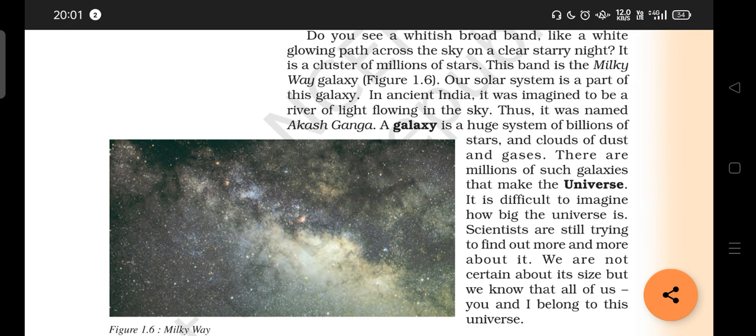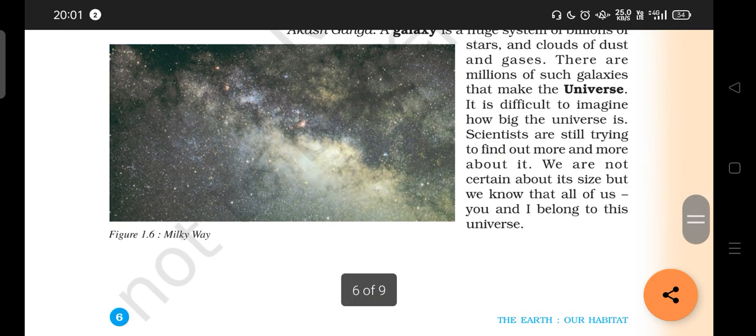It is very, very difficult to imagine how big the universe is. Scientists are trying their level best. They are still not certain about this universe and its galaxies. It is still a hidden truth. But one thing we can know is that we all belong to this universe. We are all part of this universe. So with this, the lesson is over.